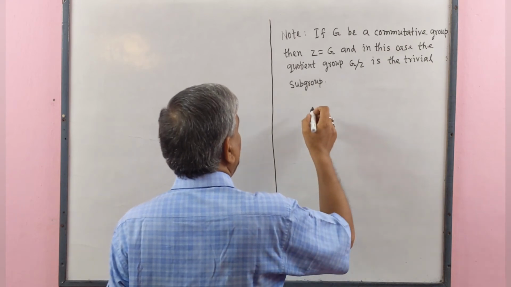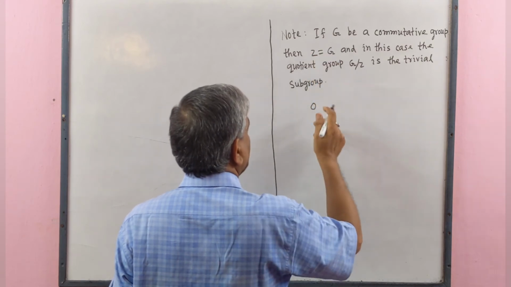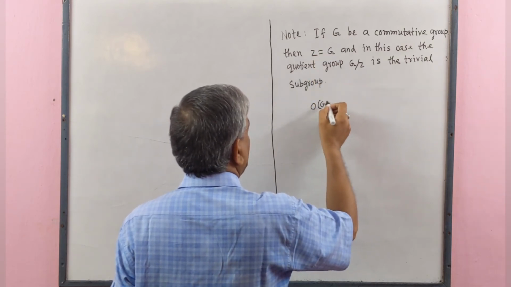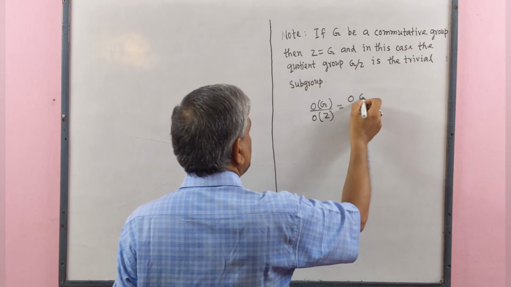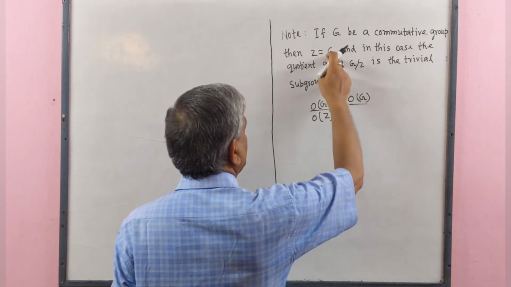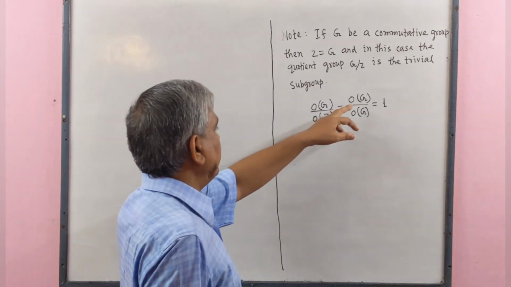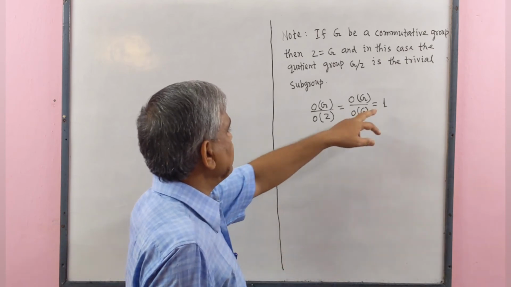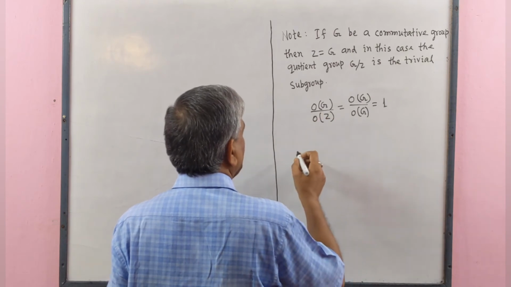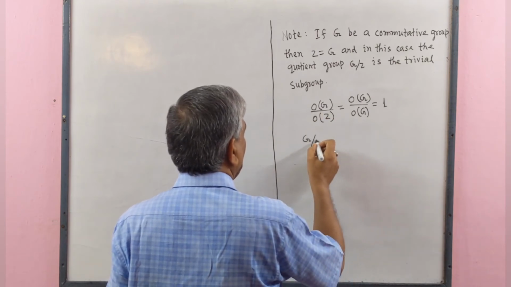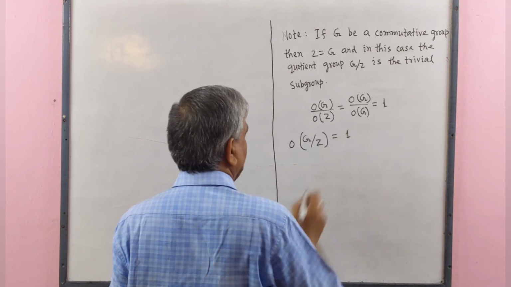Since the number of possible distinct cosets of Z in G is the order of G divided by the order of Z. Since the order of G by Z equals the order of G over the order of G, this is equal to 1. Therefore, the number of distinct left cosets of Z in G will be 1. Order of G by Z equals 1.